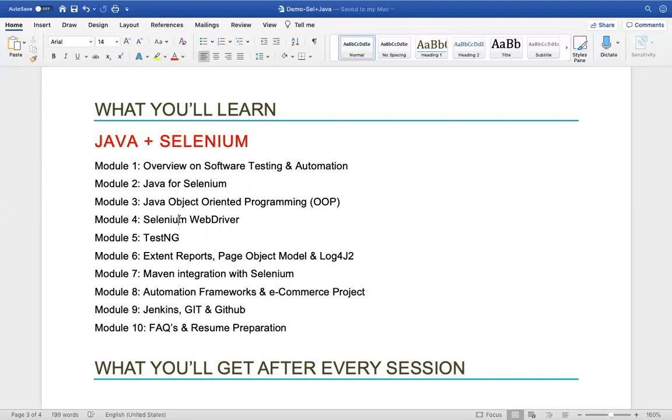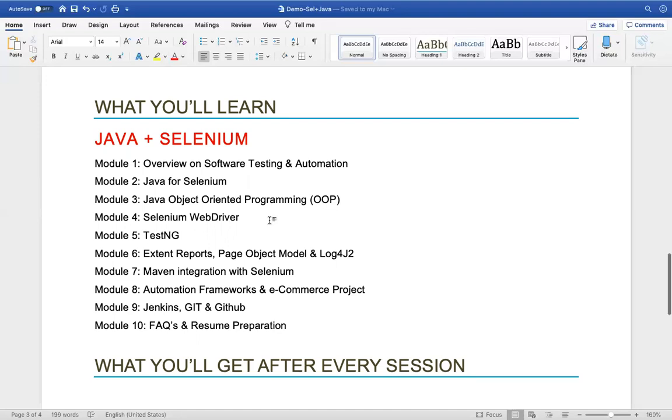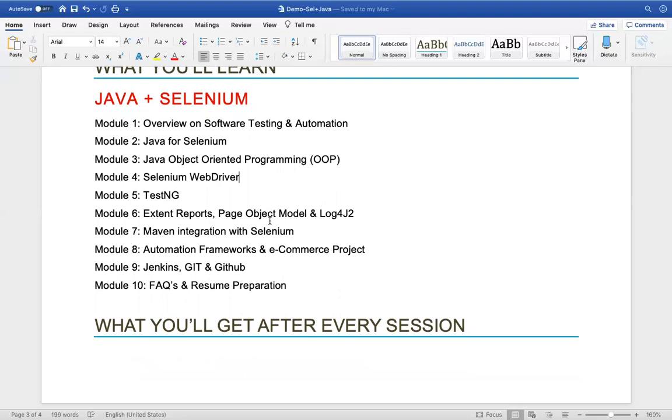And next comes module 4, Selenium WebDriver. So here we'll actually discuss Selenium, what the different types of locators are, how to identify the different elements, and how to automate or how to use the different types of Selenium WebDriver. All this will be covered in this module.